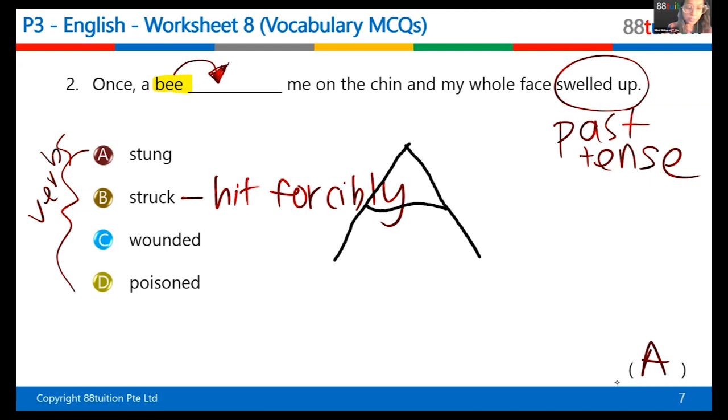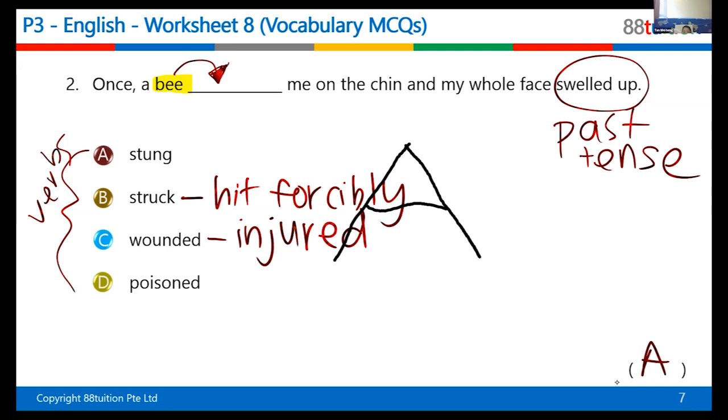Now, wounded means what? What does wounded mean, Wei Hong? Wounded means that you have a scratch. Means you have a scratch or like a deep cut. Yes, it means you're injured, right? Very good. Give yourself a point. How much? 1? 1, yes, 1. Yes, it means injured.